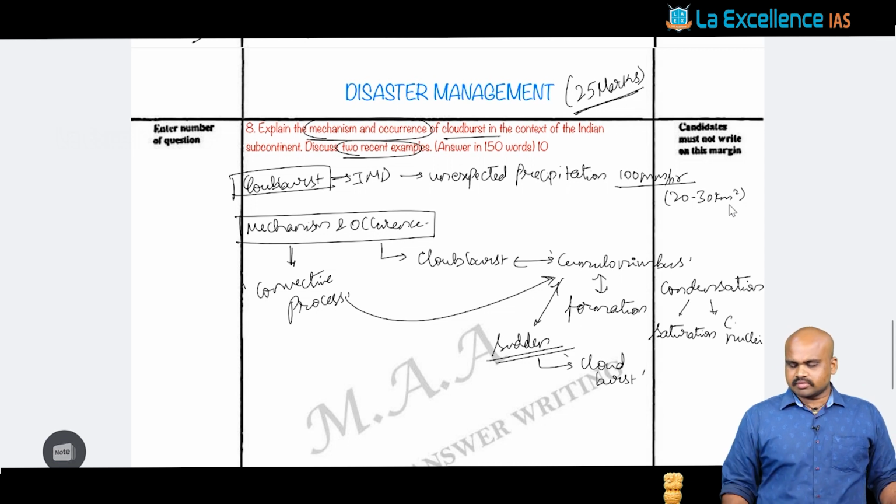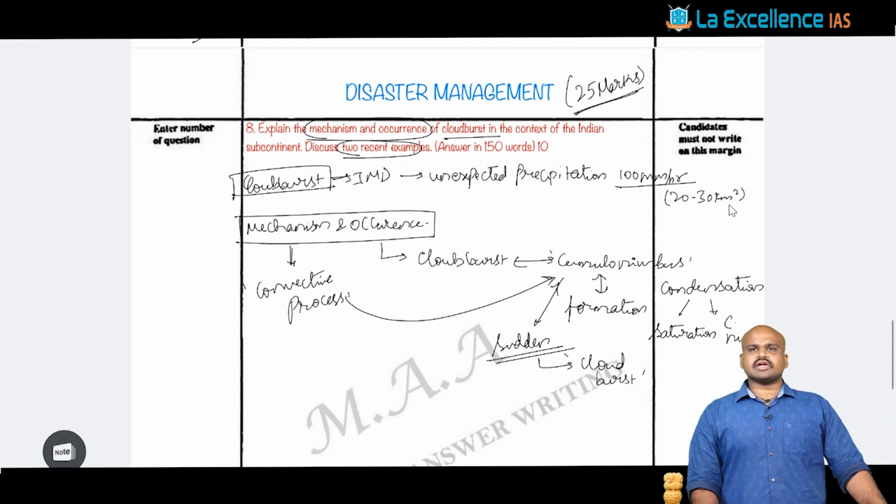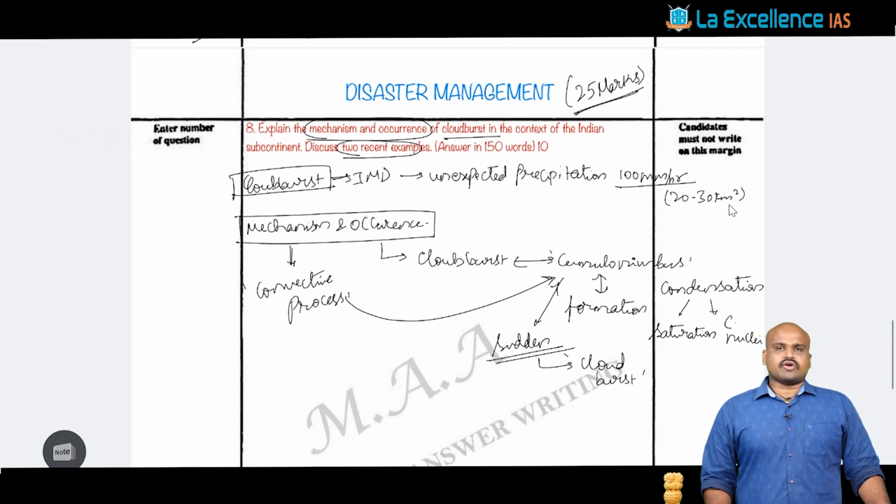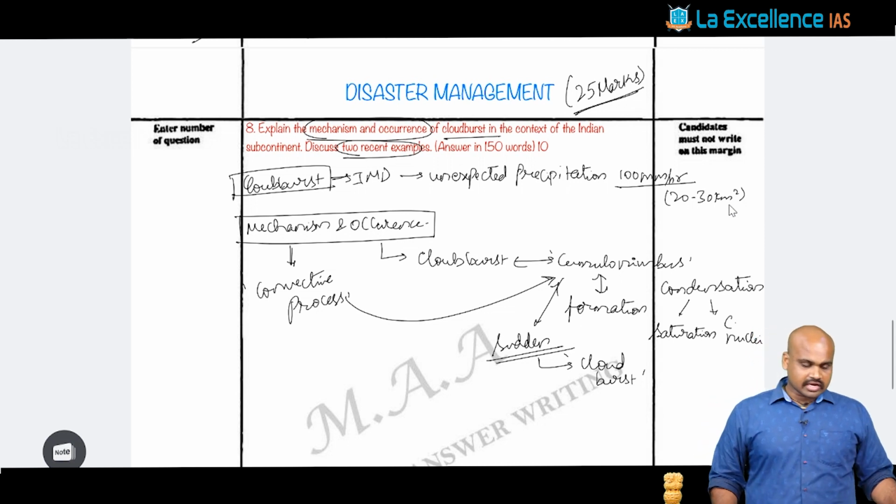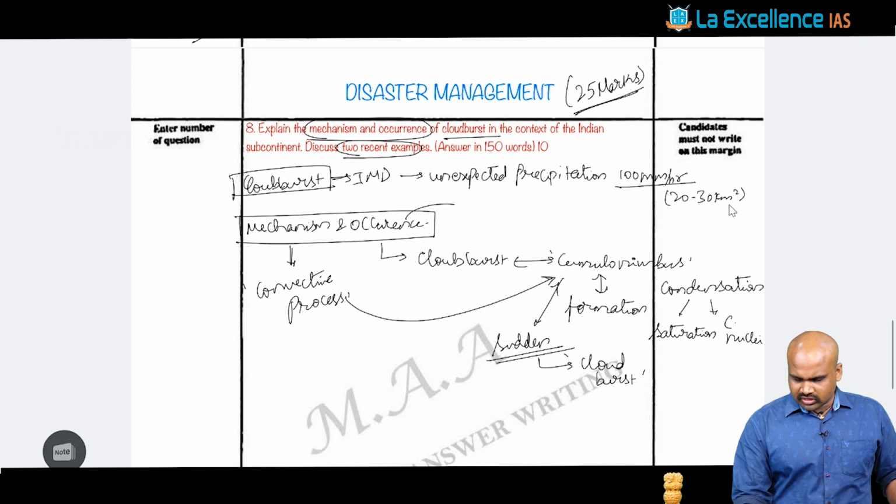That is the simplest mechanism. You could have used a flowchart kind of format to explain the mechanism as well as the occurrence. When you look at the occurrence, it is generally seen in the mountainous regions.